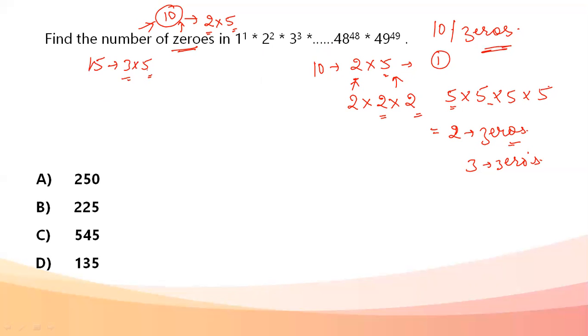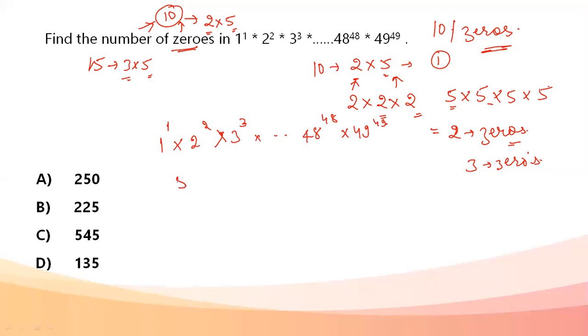Okay, so if this is clear, we will count the number of fives. Fives could be found out very easily. The explanation: 1 power 1, 2 power 2, 3 power 3, and so on, 48 power 48 and 49 power 49.